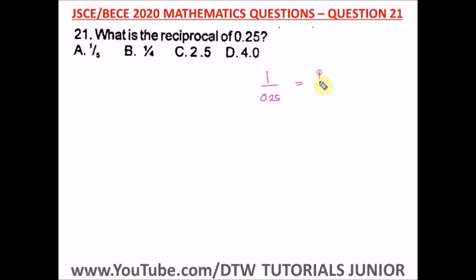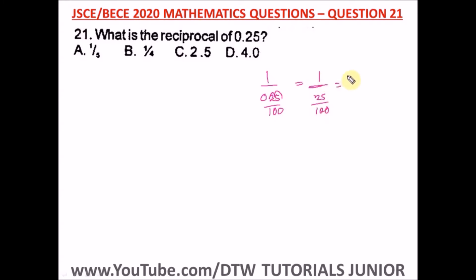So we have 1 over this. Converting 0.25 to a fraction, it will be 25. You will shift that decimal place 2 times. When you shift your decimal place 2 times, it means you have to divide by 100. So wherever your decimal point is, you have a 1, then when you shift 1, 2, we add 2 zeros. So we have 25 over 100.